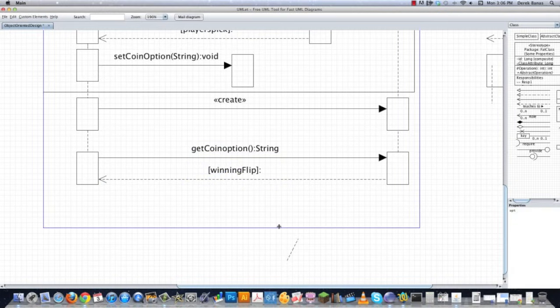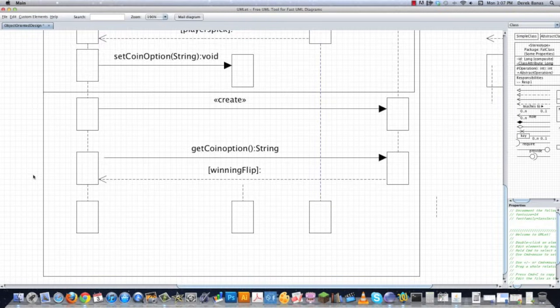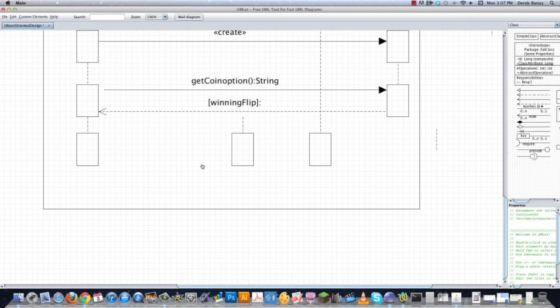Okay, so we know player 1's and player 2's values, and we also know what the coin flip was. The next thing we need to do is decide who won. So we're going to bring this guy down here, and we're going to check if player 1 won or whether player 2 won. And let's do the same thing here for player 2. Drag that guy up there just so it's a little bit easier. I'm moving a little bit fast, so I'm leaving a little bit of stuff out.